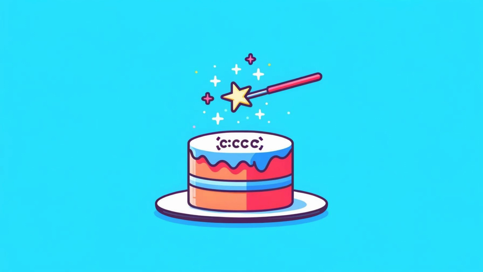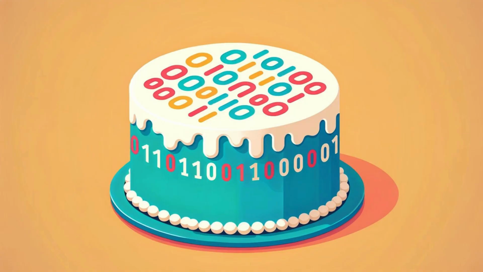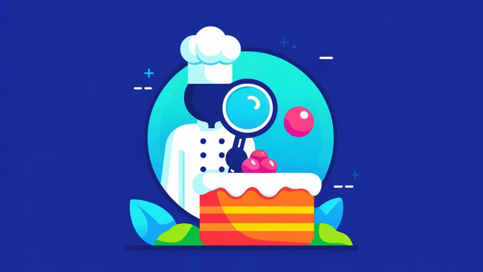efficient. But how do we ensure that each layer perfectly complements the next, especially when dealing with unpredictable or impure ingredients? This is where the monad's true power shines, through the bind operation, often symbolized as equals. This operation takes a layer, a value within a context, along with a recipe, a function that returns a value within a context, and combines them to form a new layer that's both part of the cake and a step up in complexity and taste.